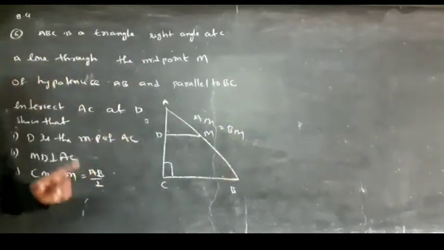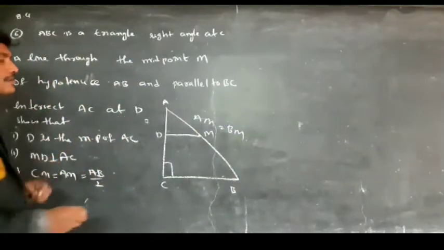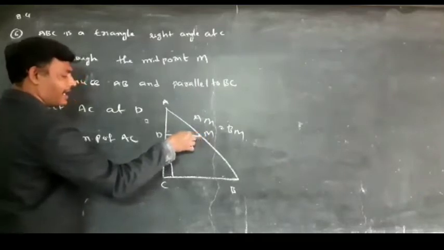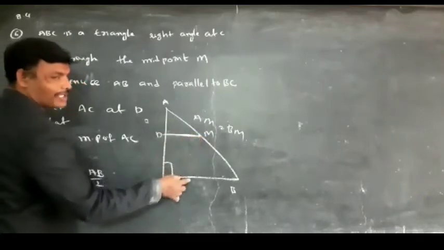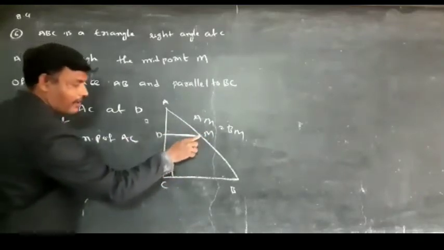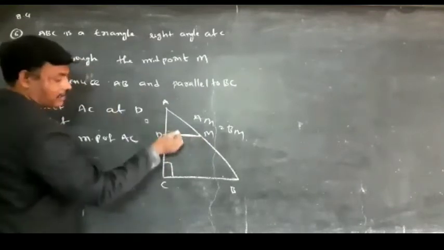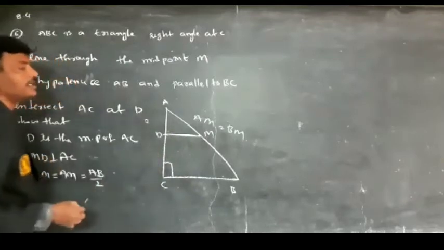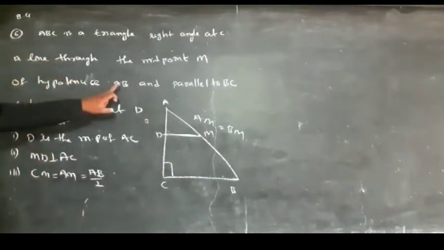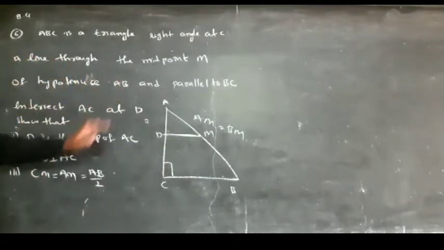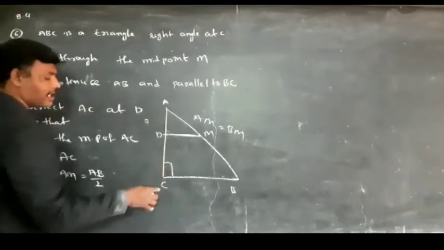Why? Because M is a midpoint of AB. Through M, one line is drawn parallel to BC. This DM is parallel to BC and intersects AC at D.